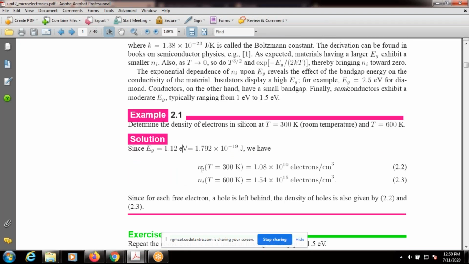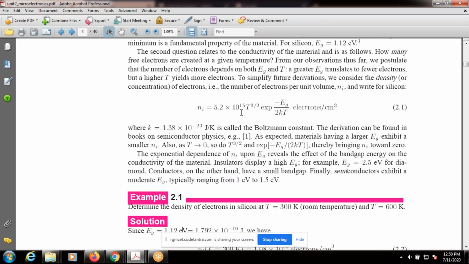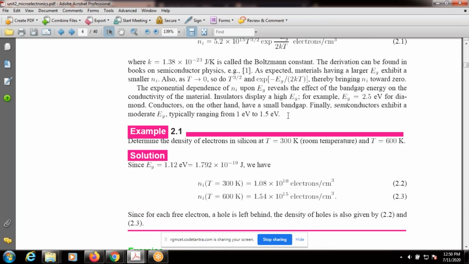Then what is the Ni given? You have to find the Ni. T is equal to 300 degree Kelvin, or room temperature. Substitute the values here. You have already calculated the Eg value and the given temperature, and you also know the Boltzmann constant. Now substitute.